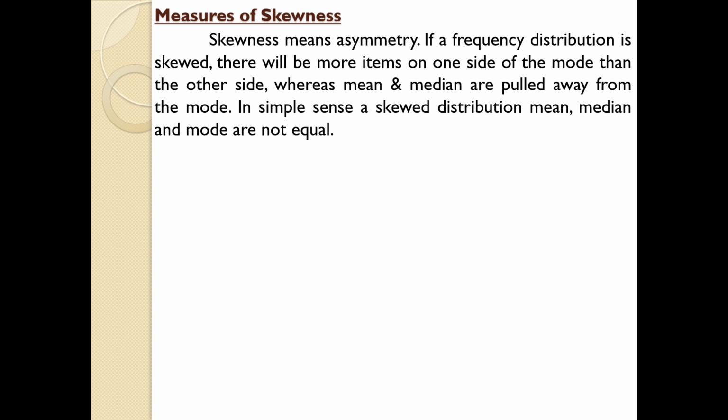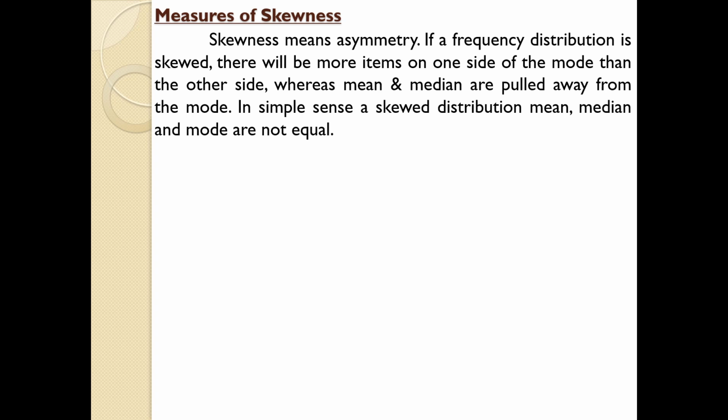If there is a symmetric distribution, then the mode, mean and the median will be equal. And if you draw out these details in a graph, then you will get a curve for which the two sides, from the middle to the left hand side and the middle to the right hand side, will be equal if it is symmetrical. If it is asymmetrical, it means there exists no equal proportion between the two sides of the curve.